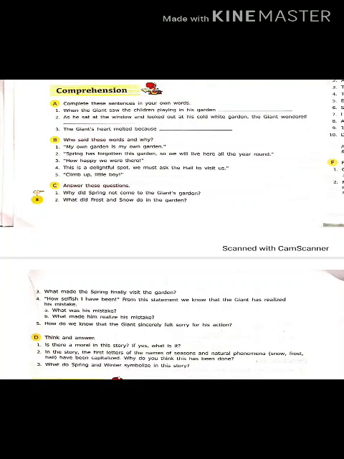You don't have to read the chapter now. I think you have read the chapter. No, don't look at the chapter. You have to write in your own words. Don't use bookish language. First is, when the giant saw the children playing in the garden, then what? Then he was angry, or he was very happy. That you have to write.